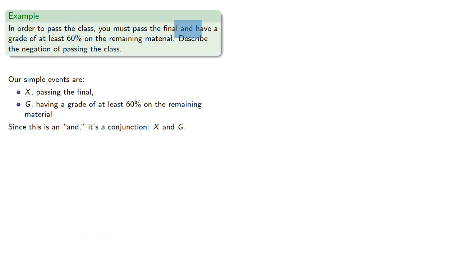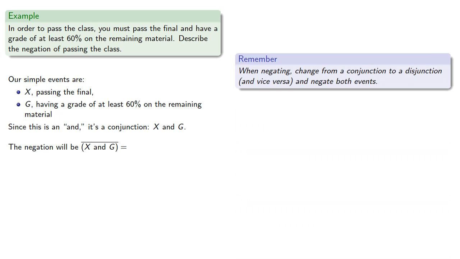Since this is an AND, it's a conjunction, X and G. The negation of X and G, a useful way to remember De Morgan's rules is that you change from a conjunction to a disjunction, and vice versa, and negate both events. So the AND will switch to an OR, and we will negate X as well as G.